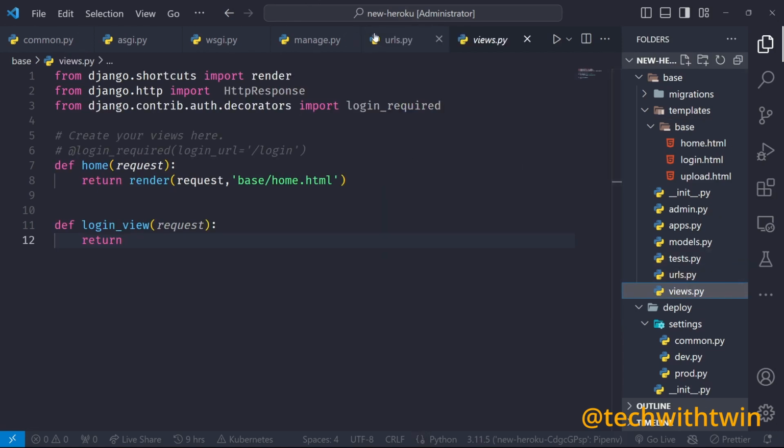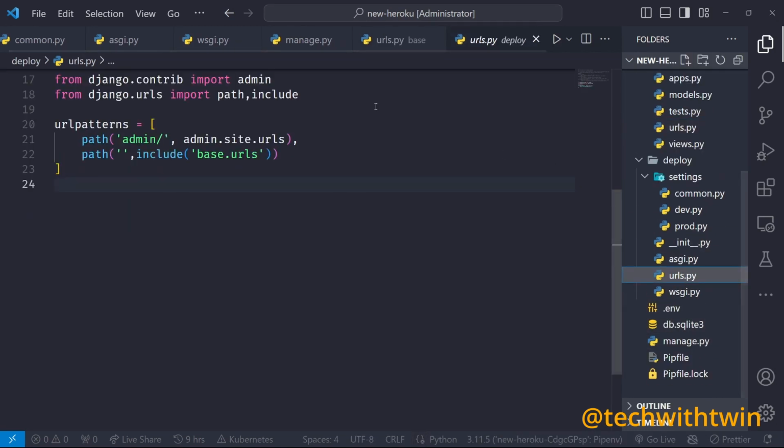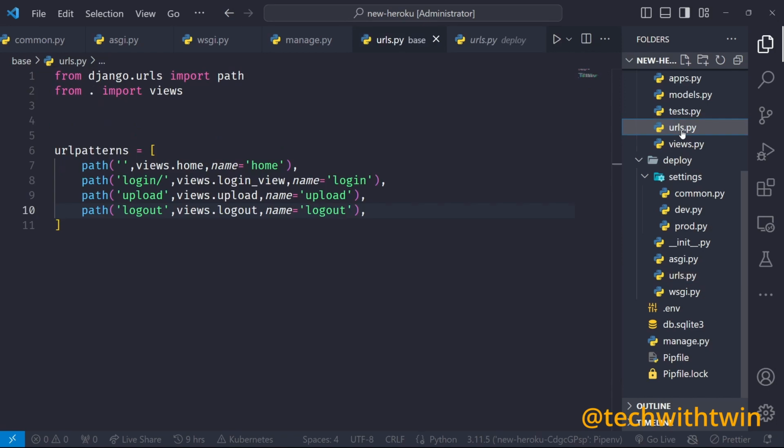So now this is what happens. We get into the URLs from the home route. Let's say the path that we currently have is /upload. It comes, this path doesn't match, but this one captures all the routes that start with it. So it includes these URLs. So this is our next step.